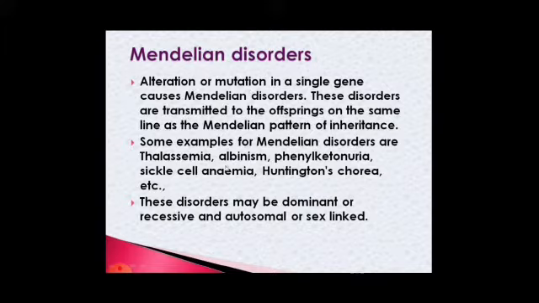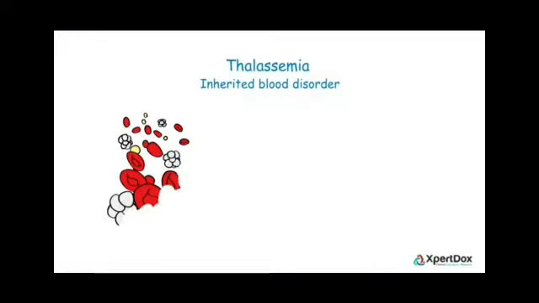Some examples of Mendelian disorders are thalassemia, albinism, phenylketonuria, sickle cell anemia, Huntington's chorea, etc. These disorders may be dominant or recessive, either autosomal or allosomal, that is, sex-linked.